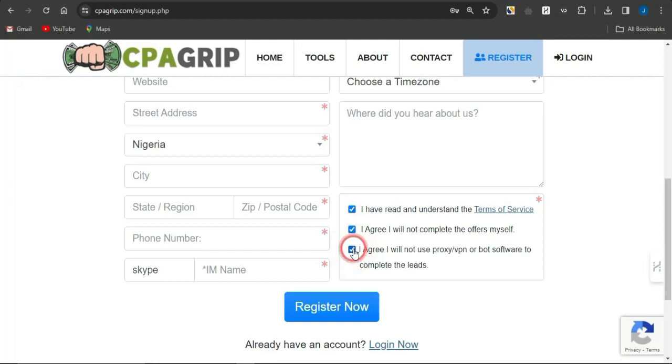If you want to read through the terms of service, click on this terms of service icon, and it's going to take you right there and you can read through that. Once your account has been created, you can then simply click on login.